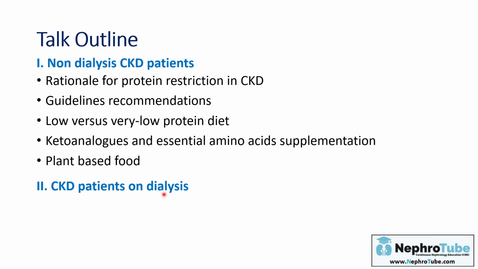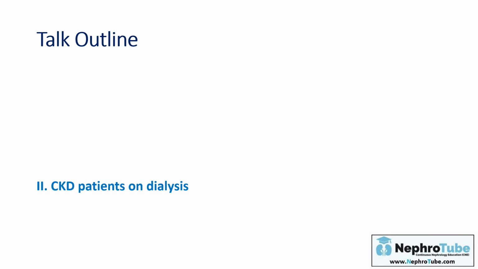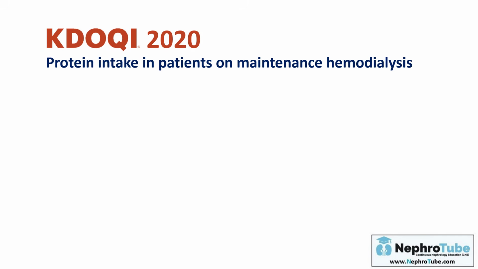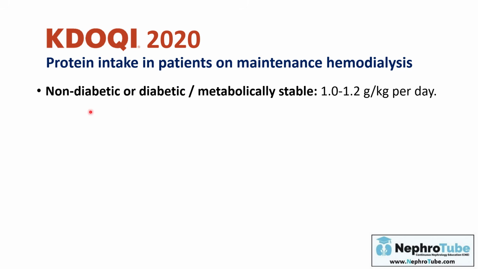Regarding patients on dialysis, we will increase the protein intake because dialysis itself is considered a hypercatabolic state, but at the same time we have to take care of high phosphate burden and hyperphosphatemia in these patients. The KDOQI 2020 guidelines recommended the following regarding the protein intake in patients on maintenance hemodialysis. First, in non-diabetic or diabetic metabolically stable patients, the recommended protein intake per day is 1 to 1.2 gram per kilogram per day.